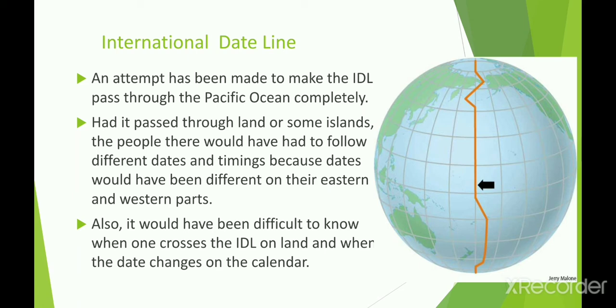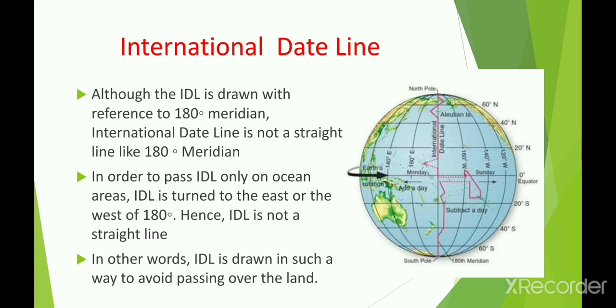Next point is that although the IDL is drawn with reference to the 180-degree meridian, the international dateline is not a straight line like the 180-degree meridian. You can observe in the diagram how the international dateline turns to the east and turns to the west. So in order to pass only over ocean areas, the IDL is turned to the east or west of the 180-degree meridian.